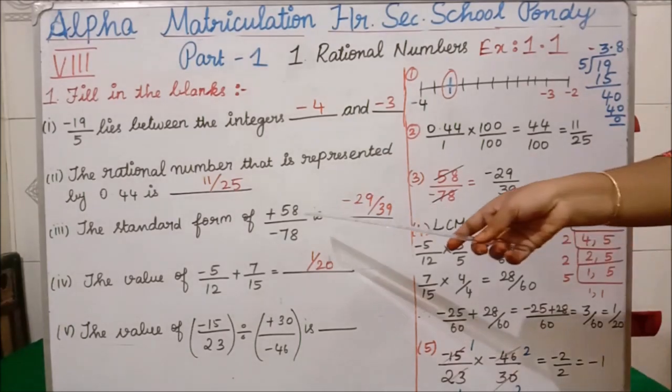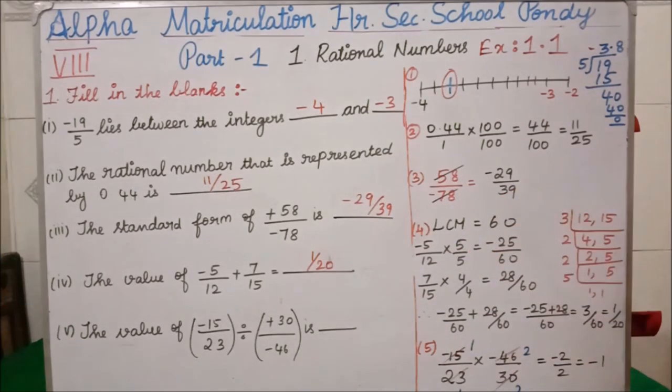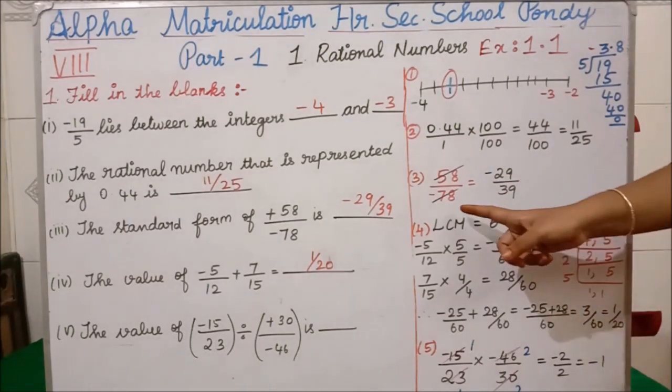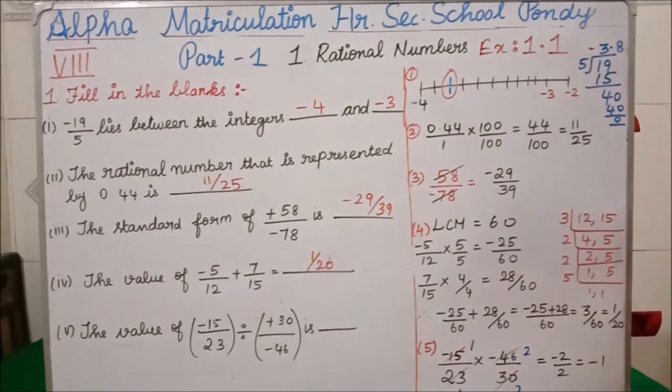See, this 58 is an even number, -78 is also an even number. Both will go in what? 2 table. If you cancel in 2 table, 58 will come 29 times. Similarly, 78 will come 39 times. So our answer is -29 by 39. That is our answer. Clear?